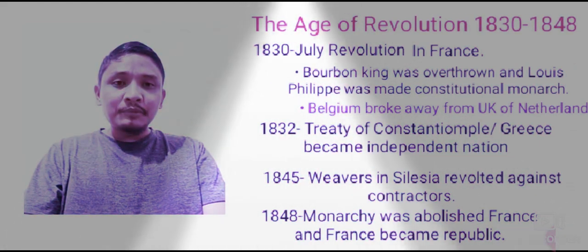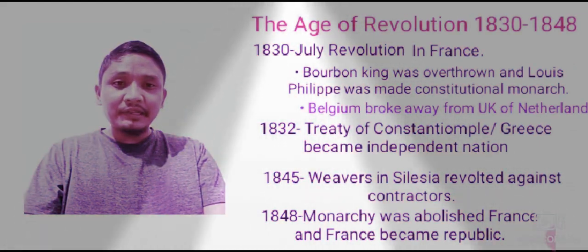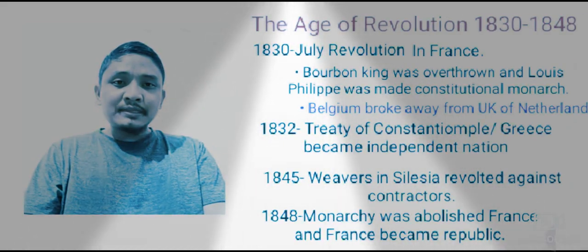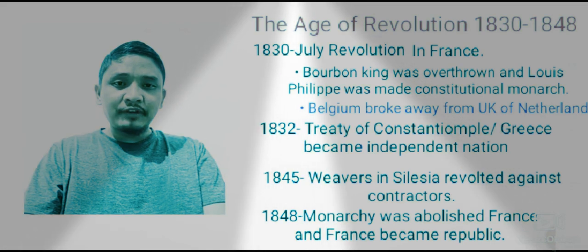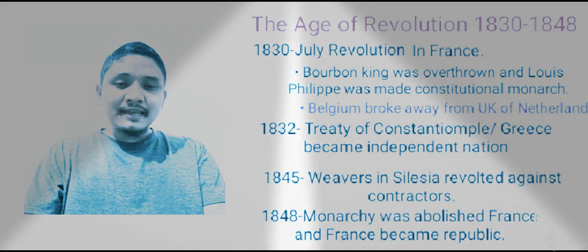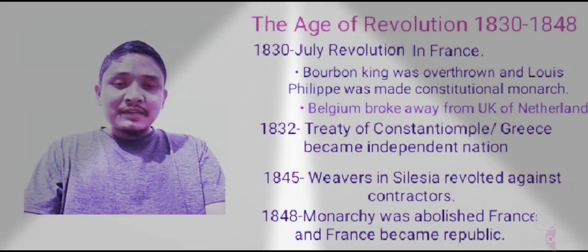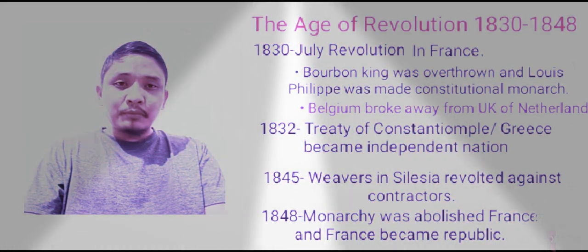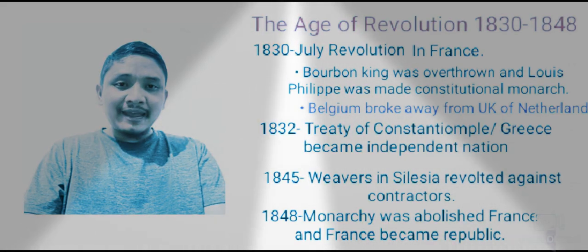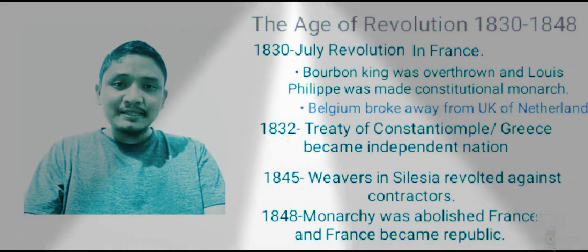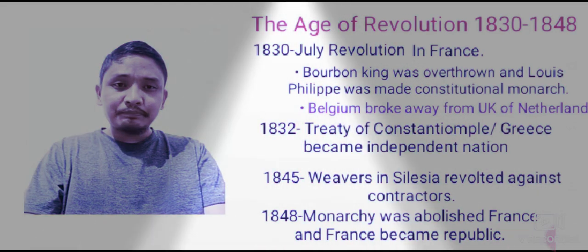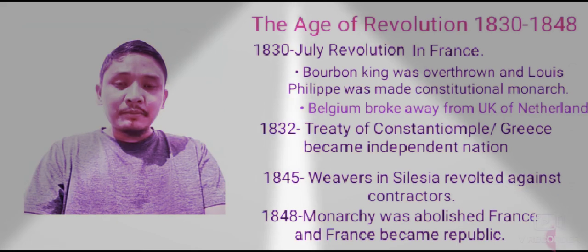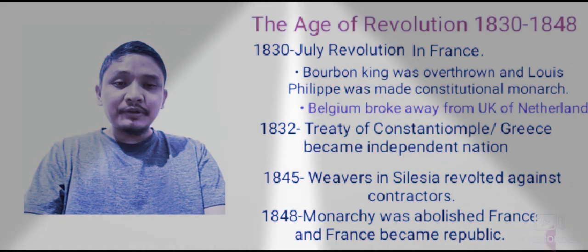Now let me give you a flashback, a recap of part 1 and part 2. In 1793, the French Revolution took place, and the Bourbon dynasty, that means absolute monarchy, was overthrown and democracy was set up. But after some years, Napoleon took away the power from democracy and became dictator.